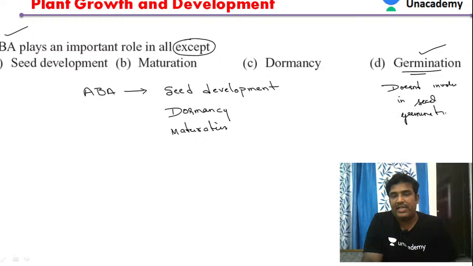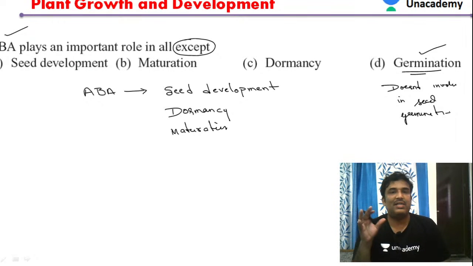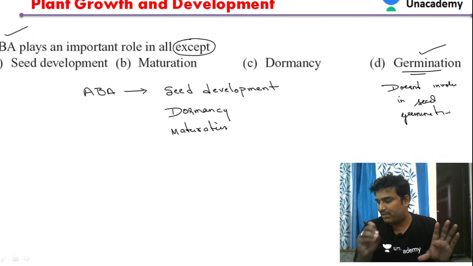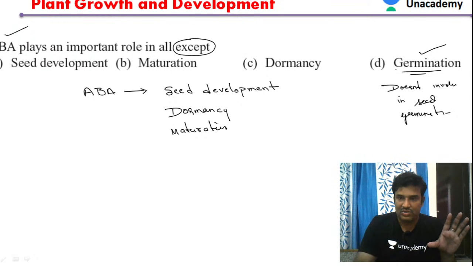So certainly this will be our answer. Abscisic acid has three major roles here. If you see, it is playing an important role in seed development, in maturation, and in seed dormancy, but it is not having any role in the germination process. It is not playing any role in the germination of the seed. So option D will be our answer in this case.